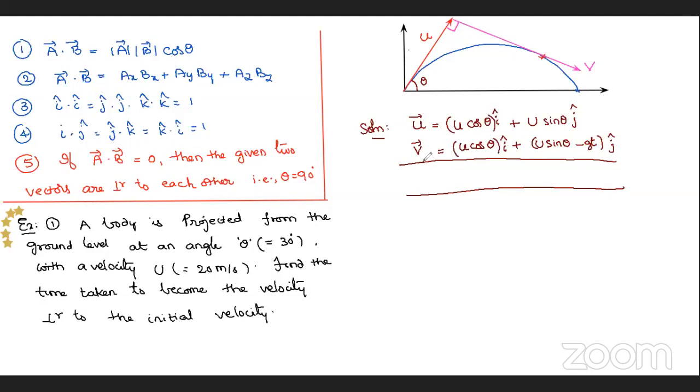Ax into bx, that is u square cos square theta, plus ay into by, that is u sin theta into (u sin theta minus gt). Any doubt here, Nana? Any doubt in this explanation? No. Very good. Understood. Okay, right.